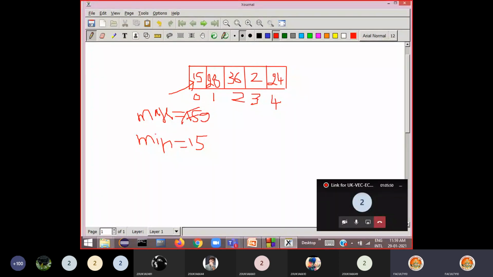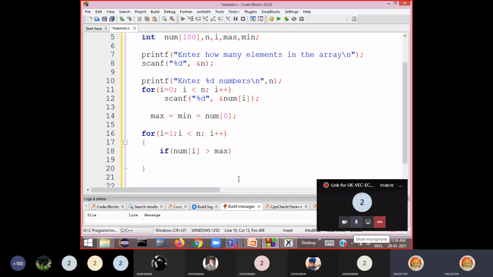Now we have to store 28 in max. Then max should store 28 now. How can we do this? How can we write a statement so that this 28 is stored in the variable max? When this is true, we can say that the maximum number is equal to num of i. Num of i now will become the maximum value. This is how we can write a statement here.